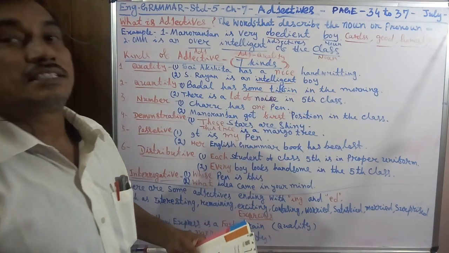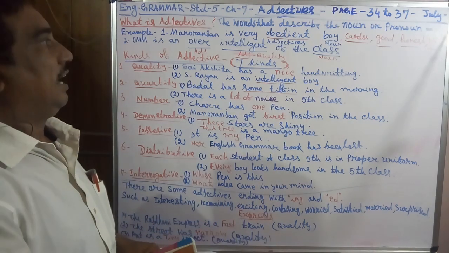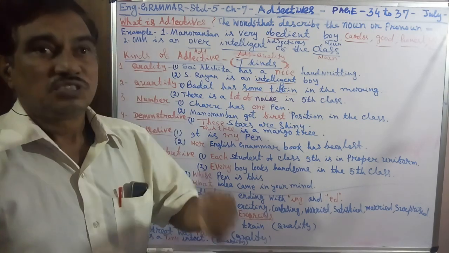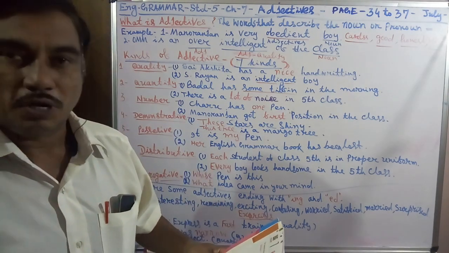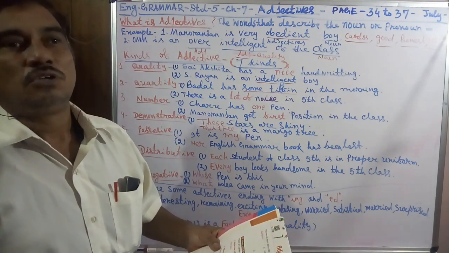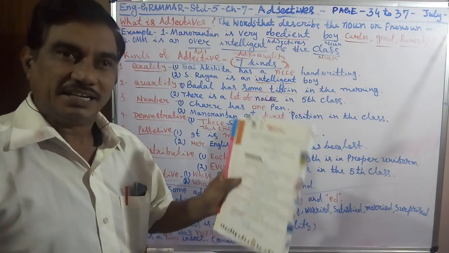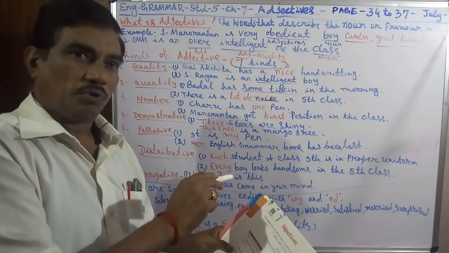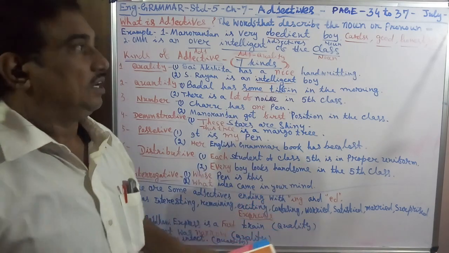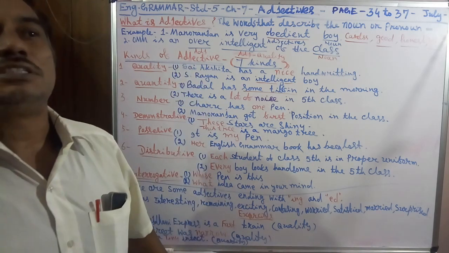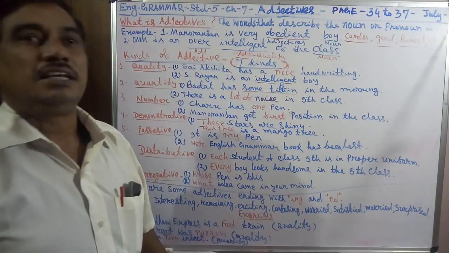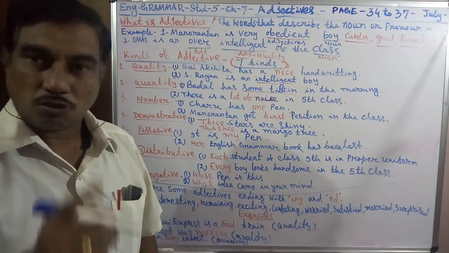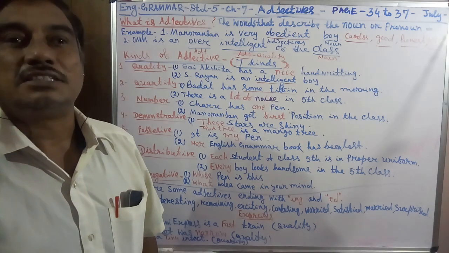Okay. What is an adjective? The word which describes a noun or pronoun is called an adjective. Example: Manoranjan is very obedient in the class. Very obedient is the adjective. It is the quality, and class is a noun.